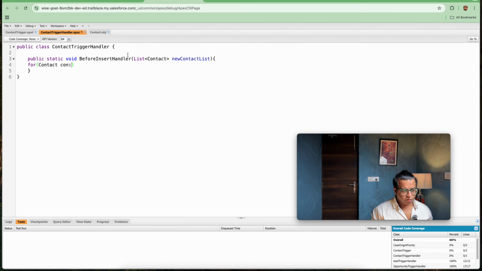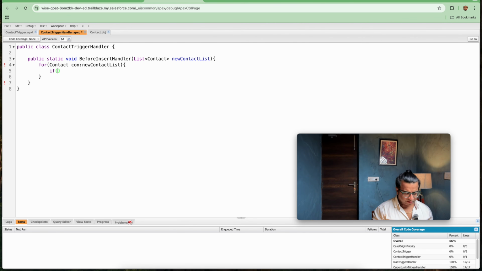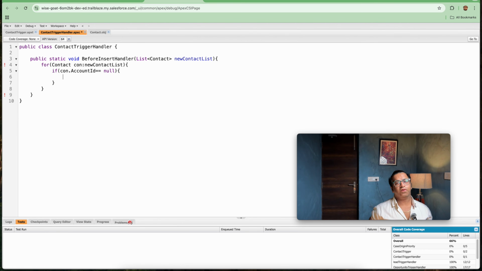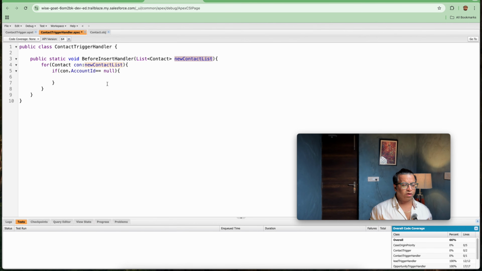Contact con in newContactList. Here newContactList is what is coming from Trigger.new. Further, if con.AccountId is equal to null, then we need to throw an error. If we need to throw an error on the same record, you are seeing that newContactList is basically showing me Trigger.new. Then you just need to do one step, that is con.addError.